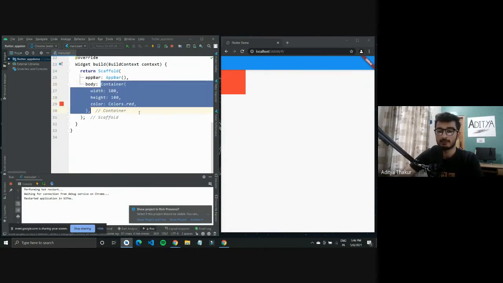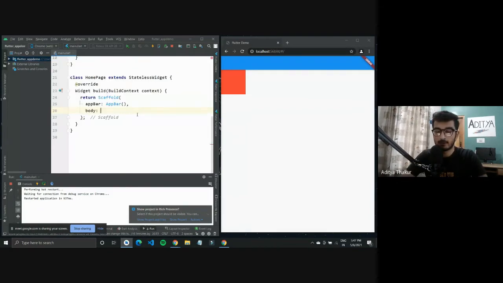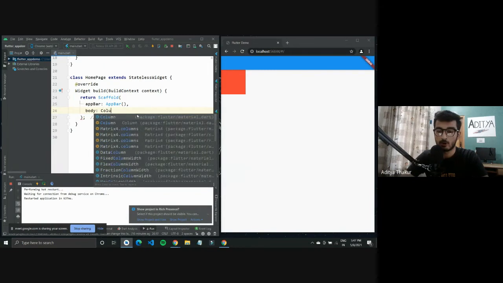Right now we checked out what a container looks like. There are a few other widgets that I want to take up for introduction, which are columns and rows. A column would arrange widgets vertically, whereas a row would arrange all these widgets horizontally. So I'll cut this code from here. I'll just type in column.